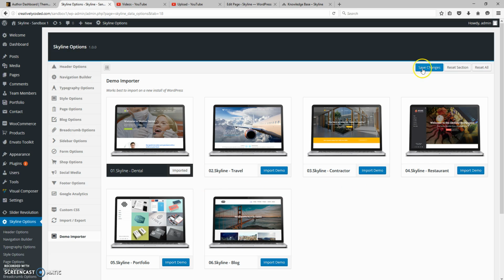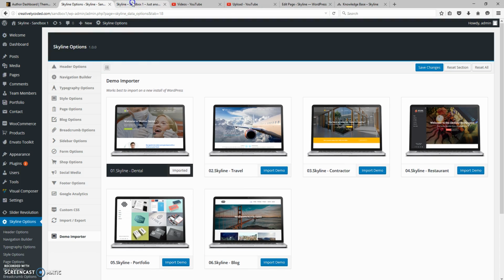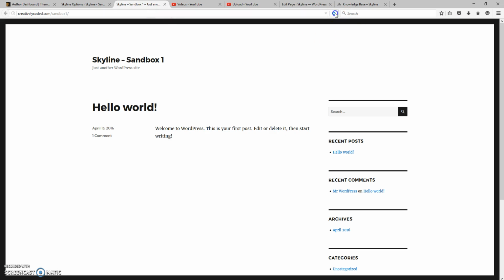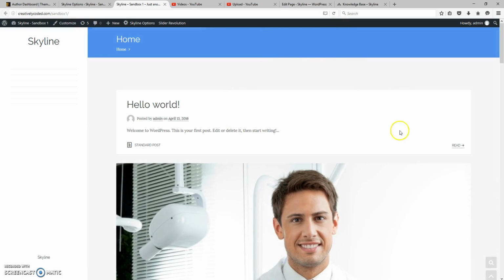So now if we save changes and visit the site, refresh, you'll see it doesn't quite look like the demo site yet because there's a couple more steps, but all the content has been imported. So if you quickly click Customize,